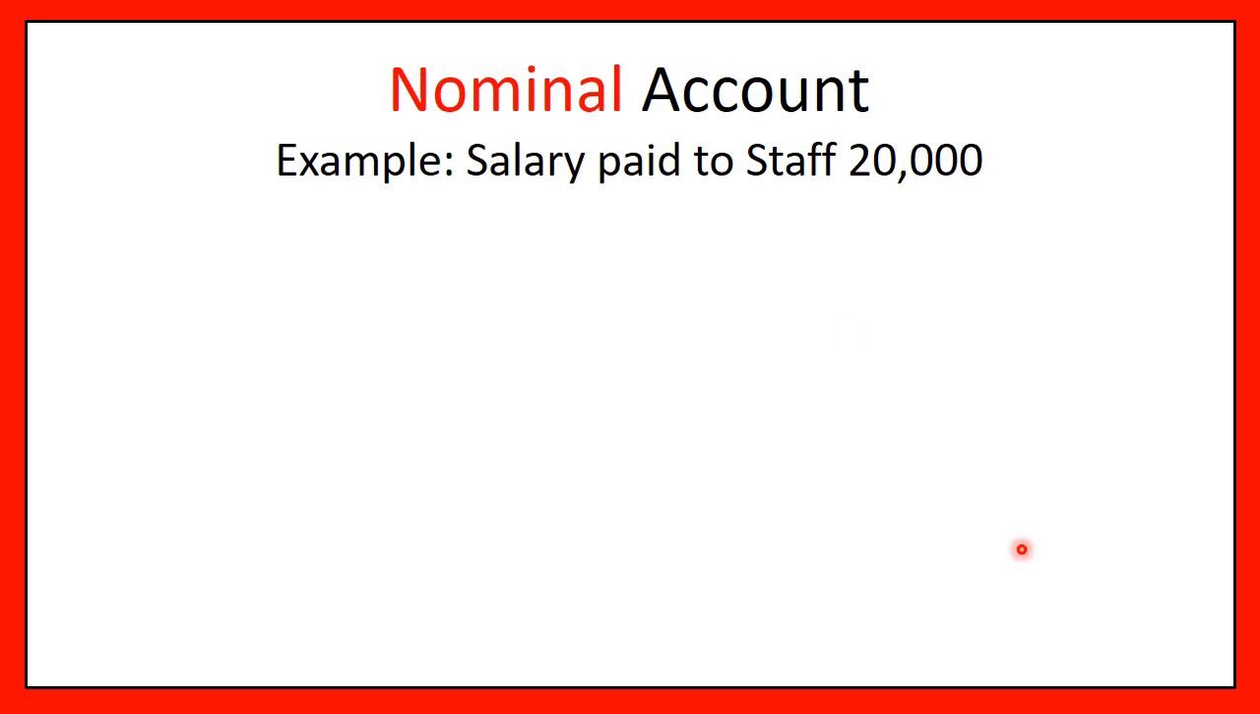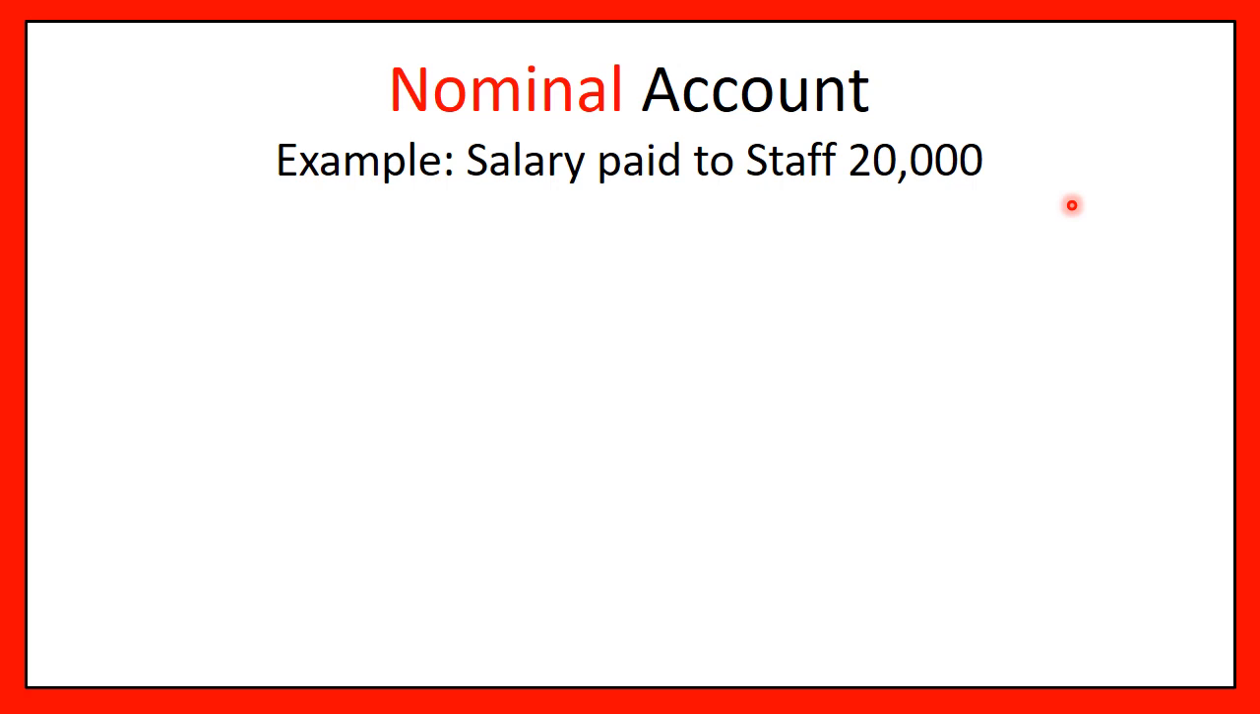Perfect. Salary paid to staff 20,000 rupees. Now friends, you have paid salary to staff 20,000. So which two accounts should be involved over here? Acha friends, just a word of caution. Whenever you are dealing with a nominal account, most of the times the nominal account will not have a nominal account opposite to it. You can remember this. It could be a real account, it could be a personal account, but rarely would it be a nominal account.